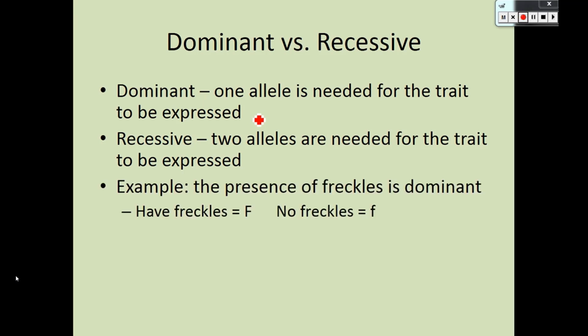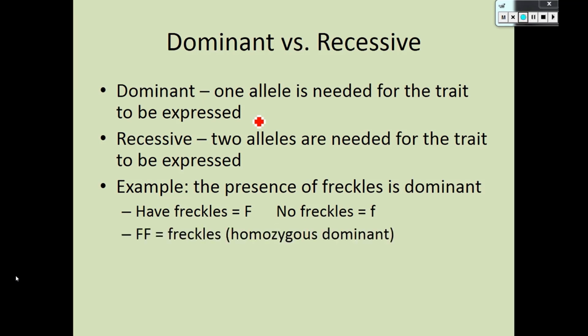So, for example, the presence of freckles is dominant. So if you have freckles, we're going to make that a big F. If you don't have freckles, we're going to make that a little f. The letters you choose are whatever letters you choose. I would encourage you, when you start to work with these letters, that you choose capitals and lower cases that are significantly different from one another, rather than just smaller versions of the capital. So like F's are good, G's are good, A's are good, B's are good, but like S's, I've seen a lot of students confuse, like, wait, was that a capital S or a lowercase s? So this is where you really need to be aware of capital versus lowercase.